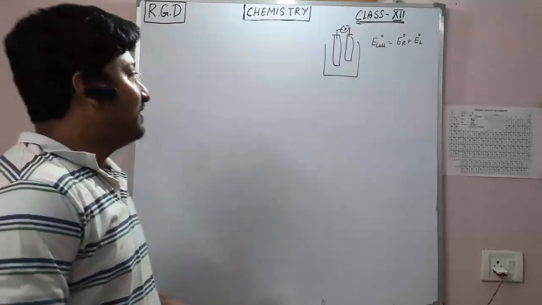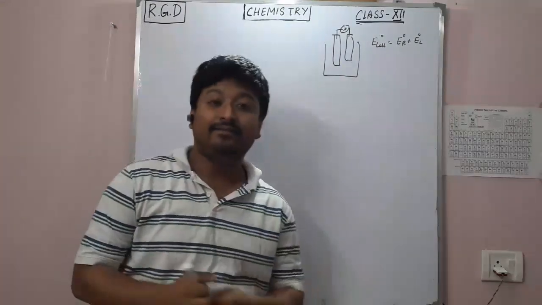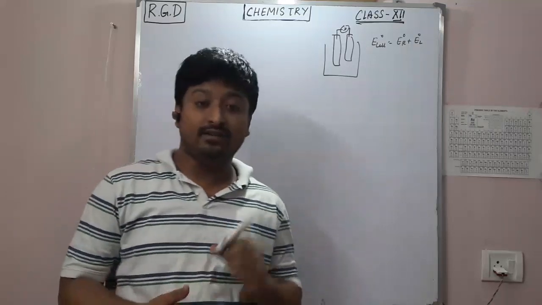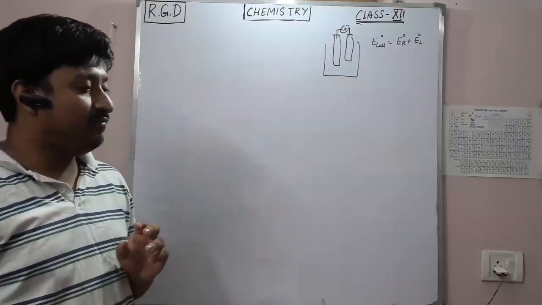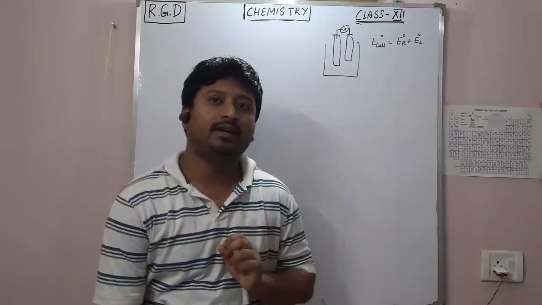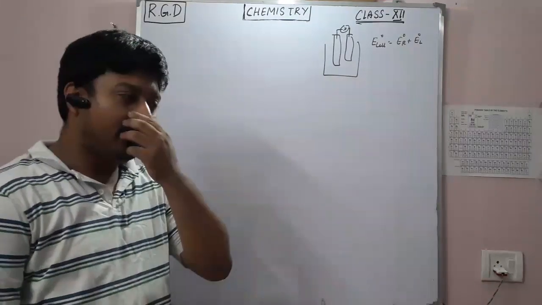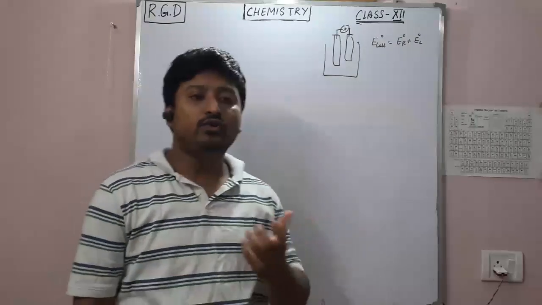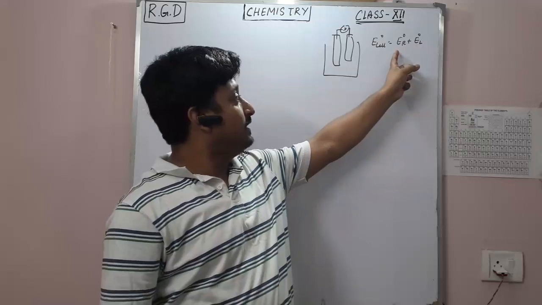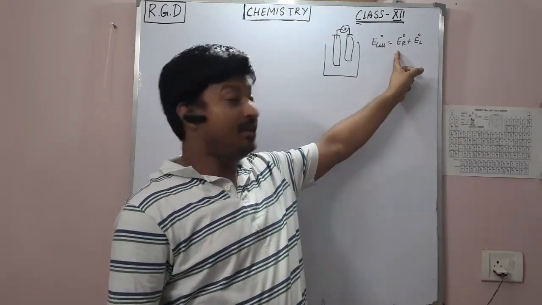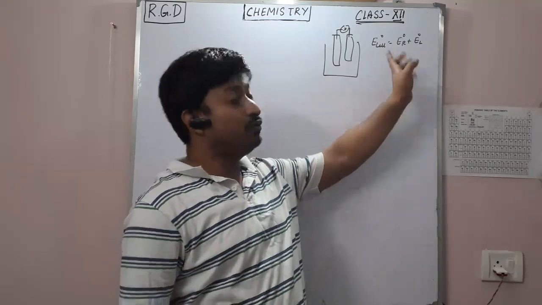So, welcome back. As I said, I asked you a question in the last lecture and the lecture before that: when you calculate the EMF of a cell, that EMF should be equal to the reduction potentials of both of the electrodes.